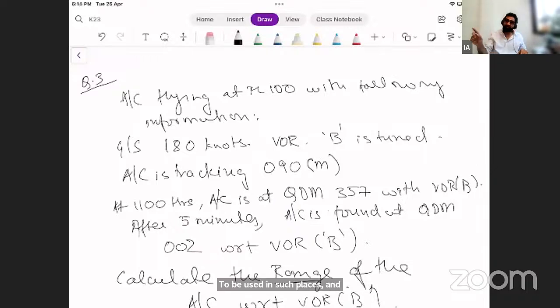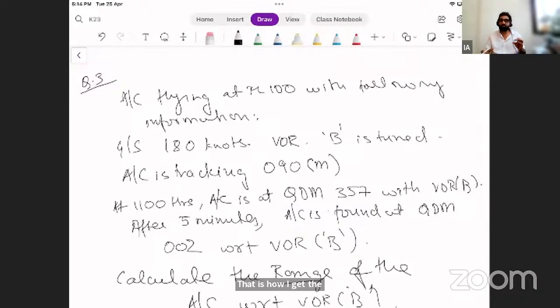And from there, you make east and calculate how much distance you have traveled in 5 minutes with respect to the speed that you have. You can use your CX3 also directly. So you get the distance, you know the angular difference. How much is the angular difference? 357, 002, 5 degrees. 5 degrees, opposite is found with respect to speed. Range is nothing but the adjacent in this case. And I'll find the adjacent. That is how I get the range. Here also I see nothing else.